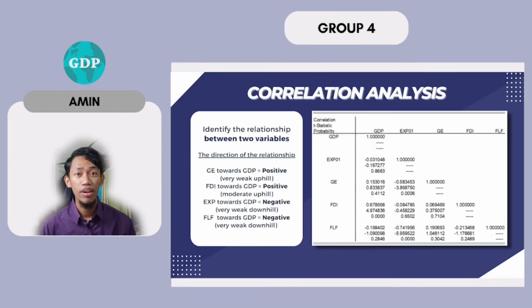Next is correlation, to identify the relationship between two variables. Referring to the analysis, FDI towards GDP shows a moderate uphill relationship at 0.678, whereas GDP with GE shows a very weak uphill linear relationship at 0.153. On the other hand, exports and female labor force show a negative relationship towards the GDP at negative 0.031 and negative 0.198 respectively. Both variables show a very weak downhill linear relationship. There's a significant relationship between FDI and GDP at a probability value of 0.